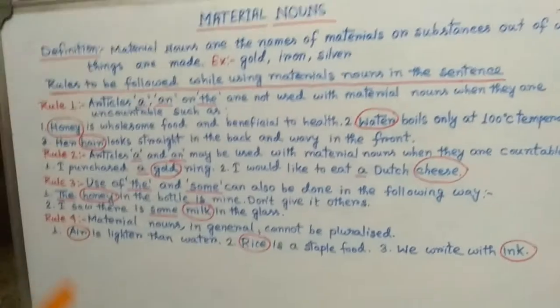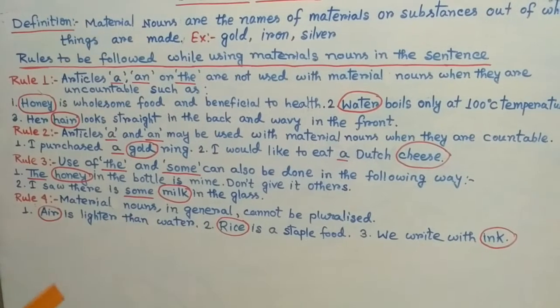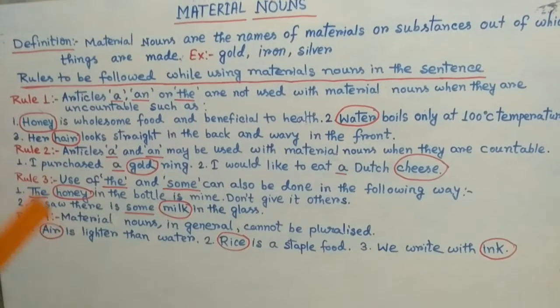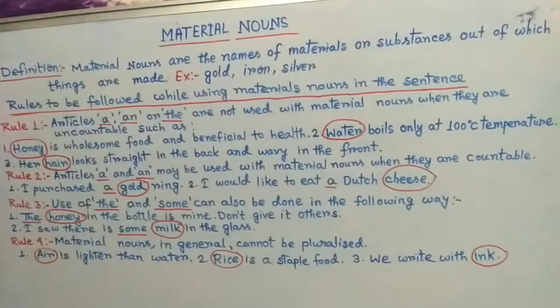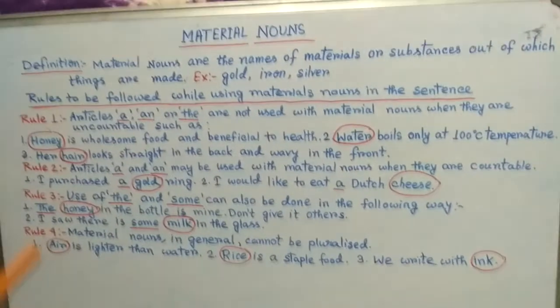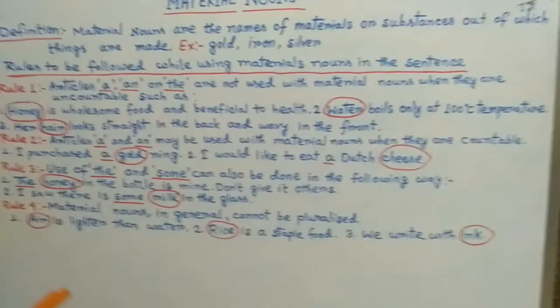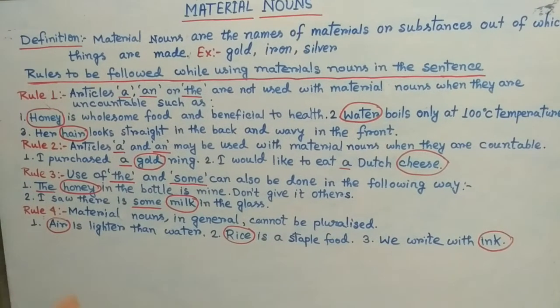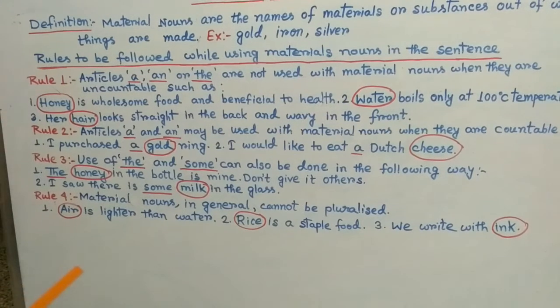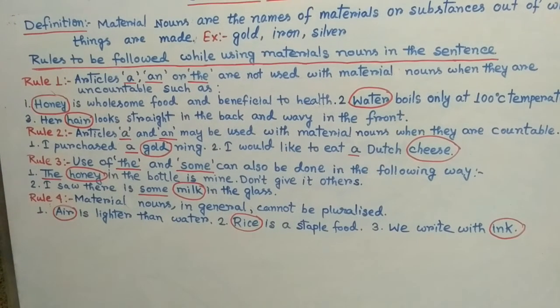Pluralized means singular to plural. We cannot change these nouns from singular to plural. Why? Because they are uncountable. Already we learned in the first video that material nouns are uncountable.